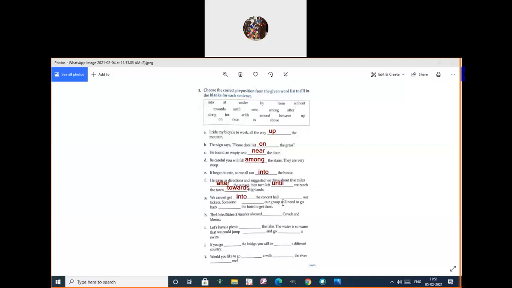Concert hall, then without our tickets, someone from our group will need to go back where? To the hotel to get them. To. From as well as to denote directions.